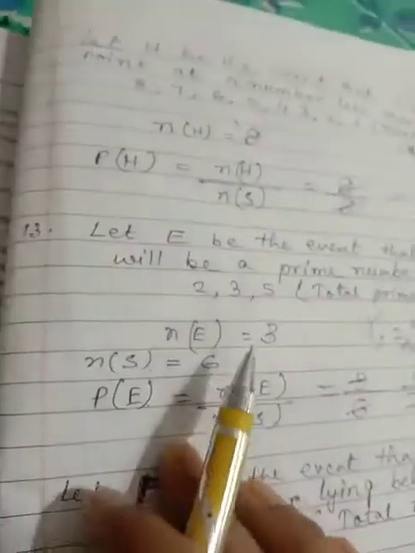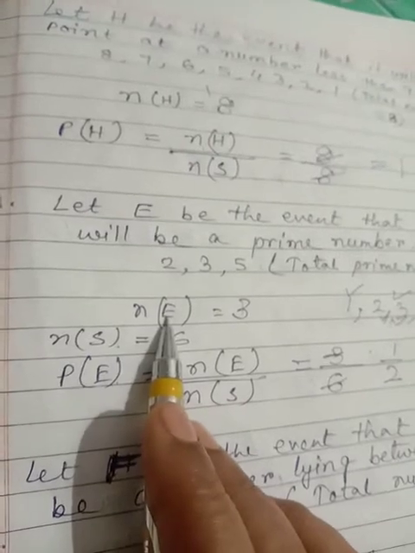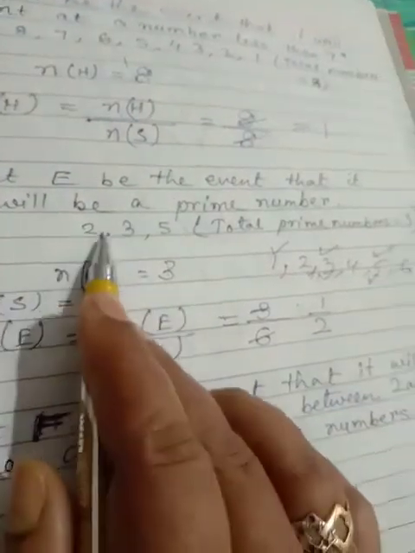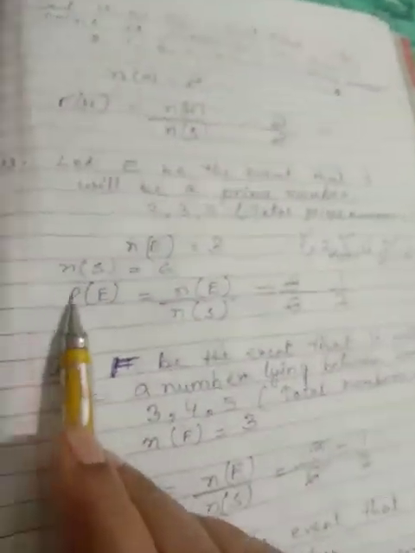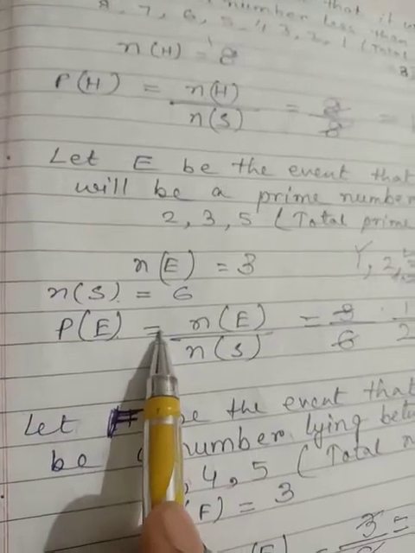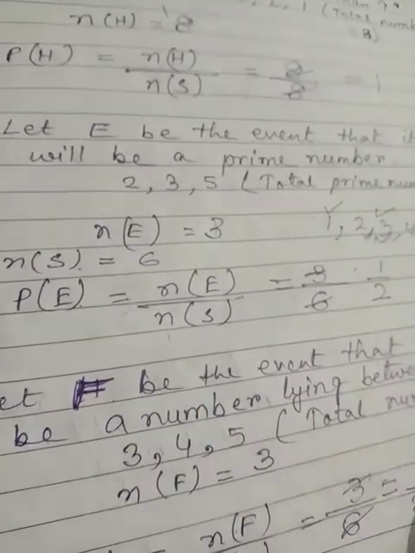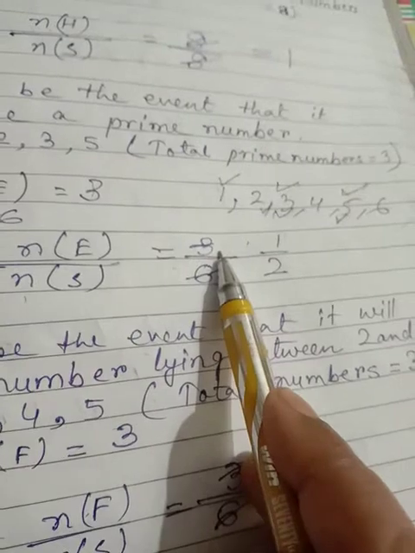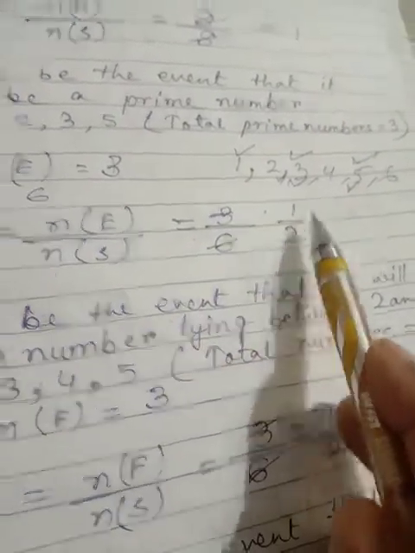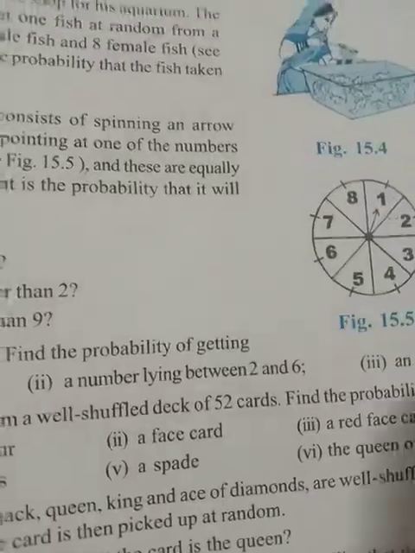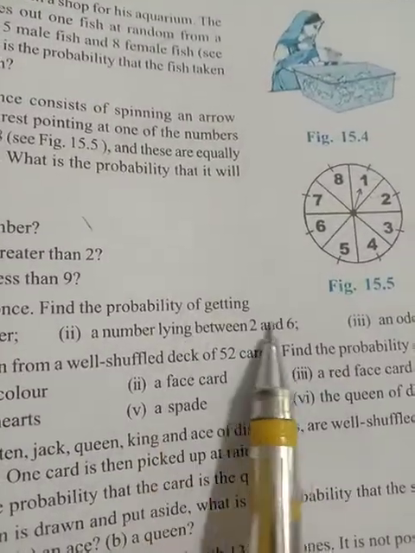So write down, number of favorable outcomes is equal to 3. Okay students, so 2, 3, 5 are prime numbers. So total prime numbers are 3. So probability of the event is equal to number of favorable outcomes by total number of possible outcomes, that is 3 by 6. So dividing 3 and 6 by 2, we get 1 by 2. So 1 by 2 is the answer. Next part of the question, a number lying between 2 and 6.